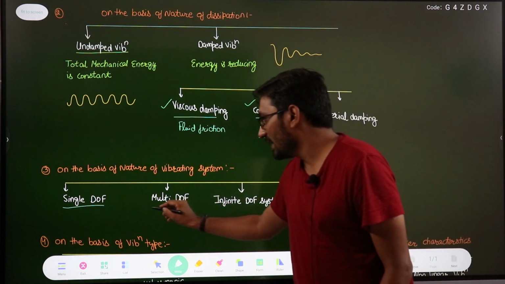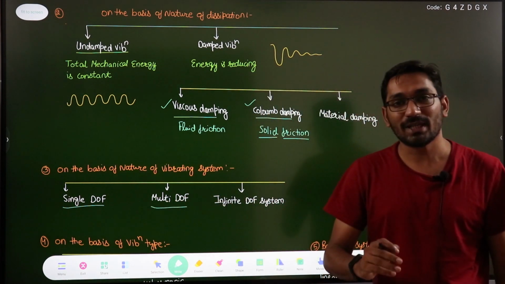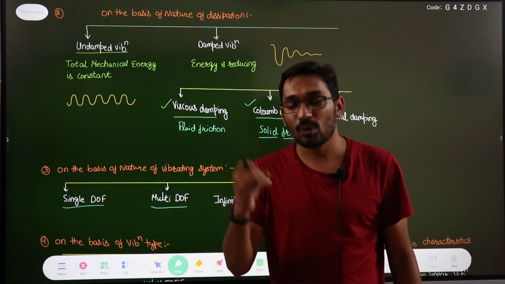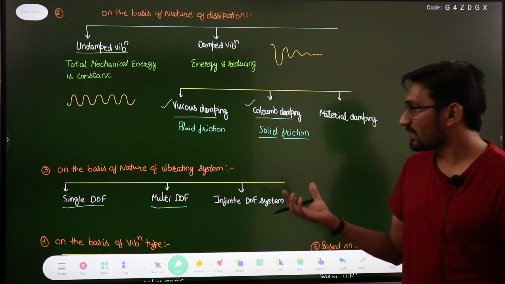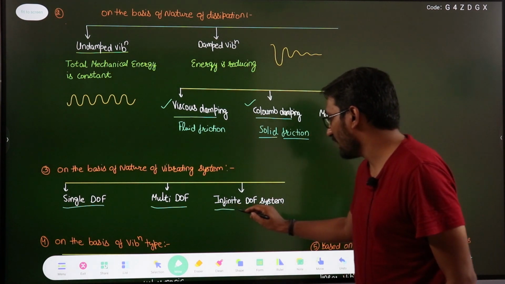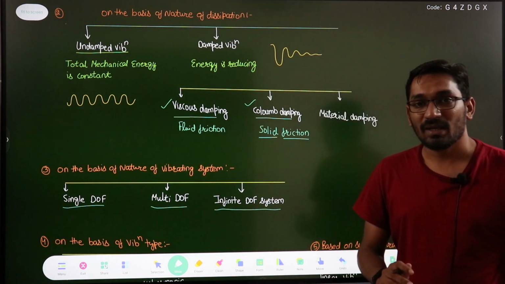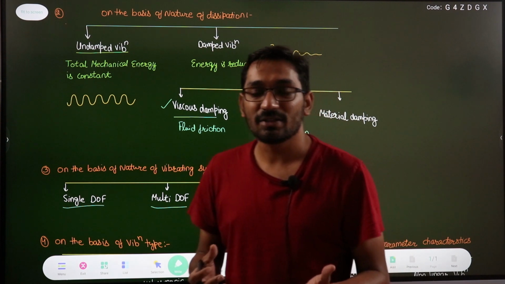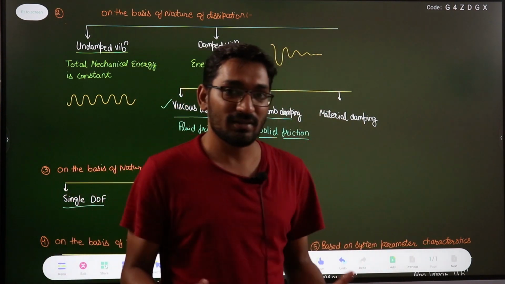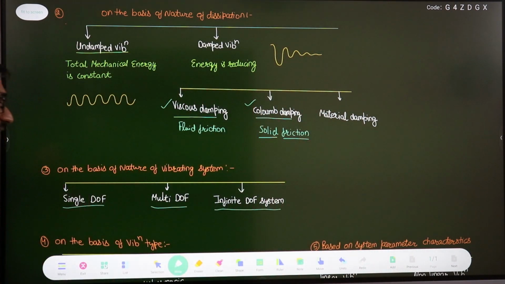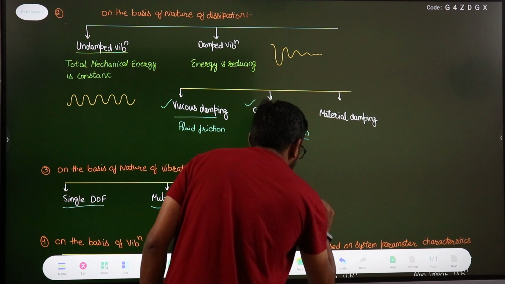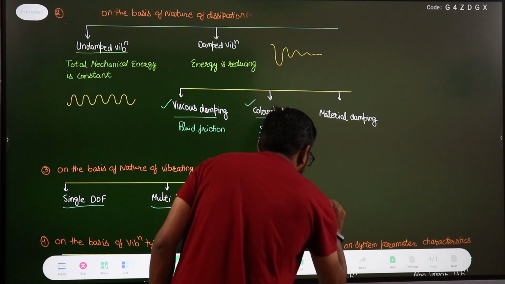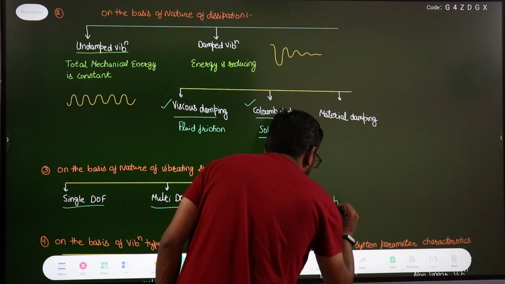Another one is the multi-degree of freedom system. If more than one parameter is required to define the state of the system, then we can say multi-degree of freedom system. The third one is the infinite degree of freedom system. If the parameters required are infinite, then it is known as infinite degree of freedom system. And this type of vibration is basically with the elastic bodies.